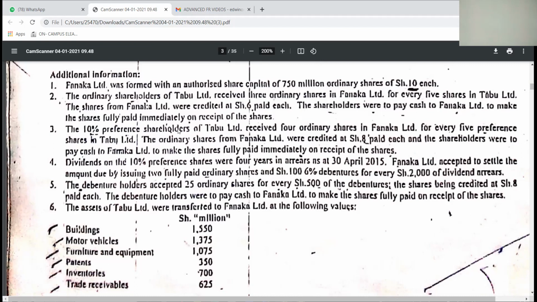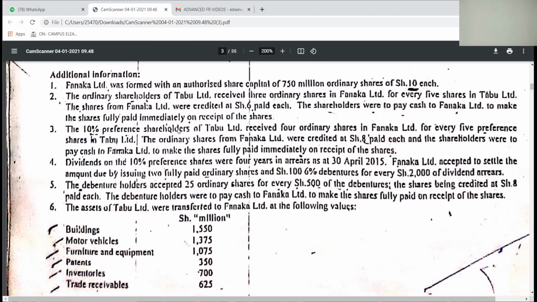Before I continue reading, under external reconstruction, the main thing is that a new company is taking over the operations of the old entity. Here, Fanaka is taking over the operations of Tabu. So Tabu will lose its legal identity to Fanaka.